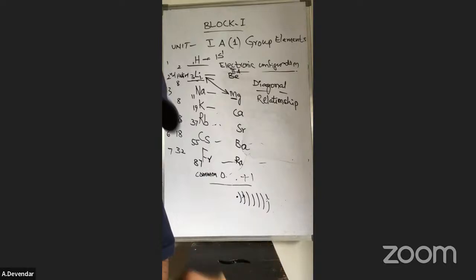Coming to section B. Again 4 questions are there, but there is an internal choice. After 8, there are 9A, 9B. You can write any one. Internal choice: 9A, 9B; 10A, 10B; 11A, 11B; 12A, 12B. This is the pattern of the examination in section B. You can write A or B, whichever you like.